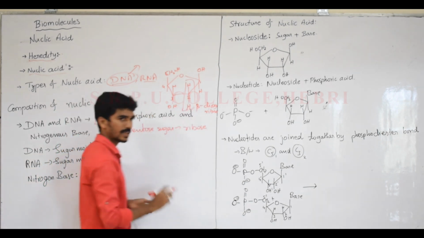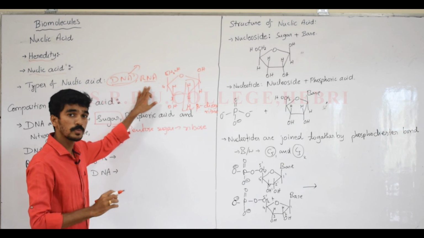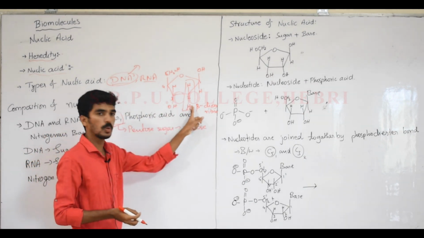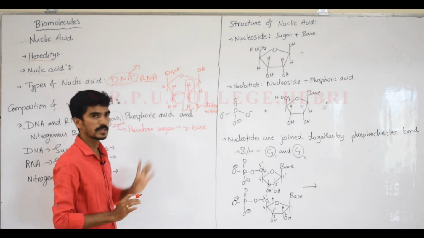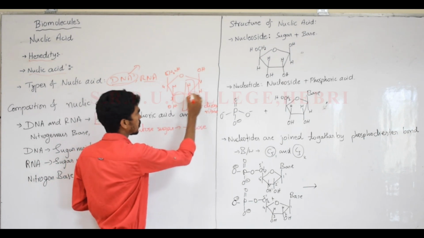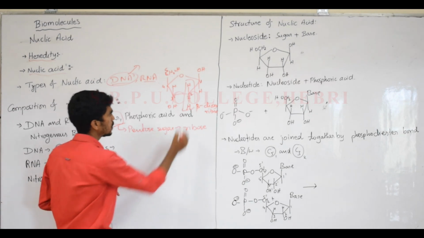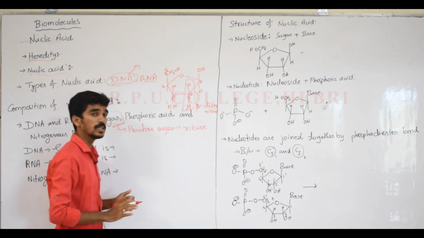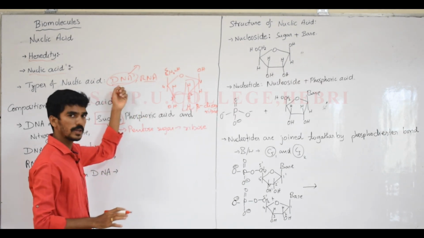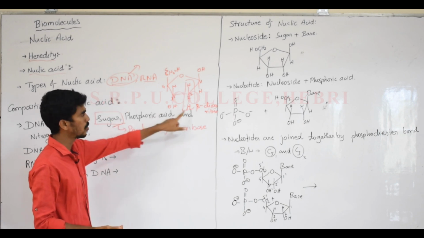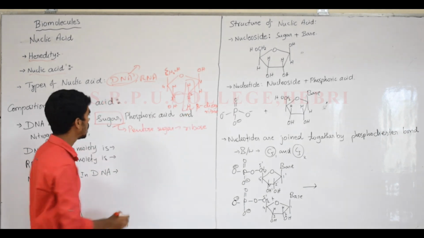In RNA, there should be ribonucleic acid, and the OH group is present as it is on the second carbon. Now we have 1 carbon, 2, 3, 4 and the 5th carbon. So if there is an OH group on the second carbon, that is ribose sugar. In DNA there is no OH group, only hydrogen, that is deoxyribose sugar.